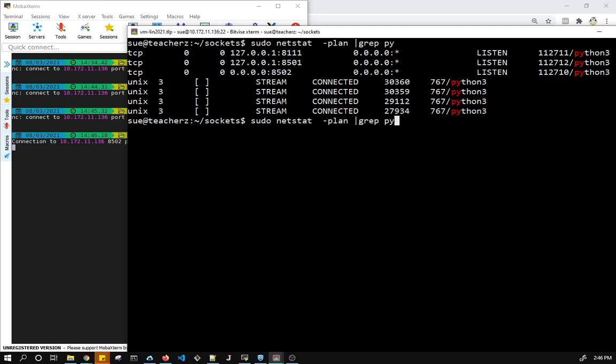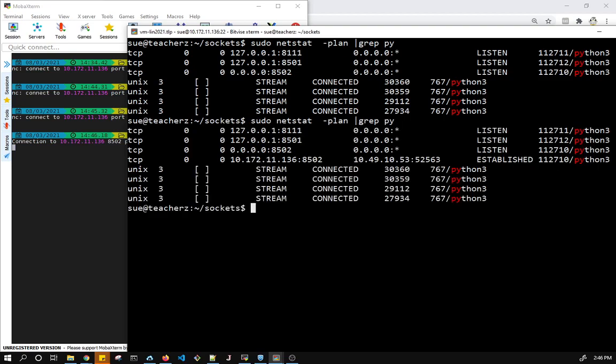So what does this look like? Excuse me. It looks like this. I actually have my client connected. So this is my remote client using an ephemeral port. Remember, ephemeral ports are high ports. And this is my server using my IP address and 8502. So it still shows listening, but we can't really have multiple connections. So that's kind of a vagary of the system. But as you can see, the socket is established. I should have showed you that for the other ones, but I will show you it again.